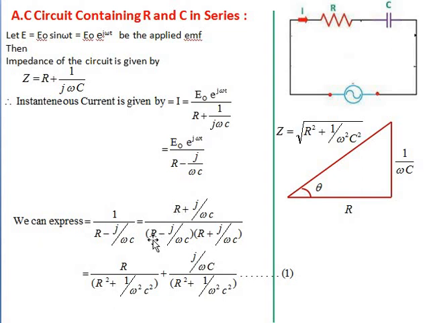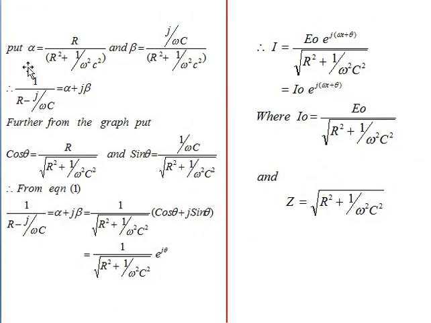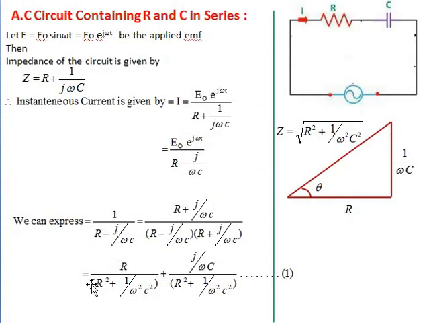When we redistribute this, R plus j by omega c, there is a typing error, so it should be plus R divided by R square plus 1 by omega square c square, plus j divided by omega c into R square plus 1 by omega square c square. Okay, so now put again in this expression, this is equal to alpha and this is equal to beta.